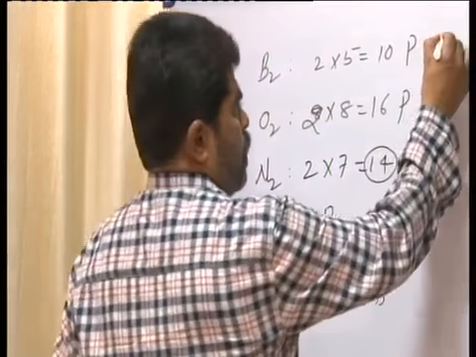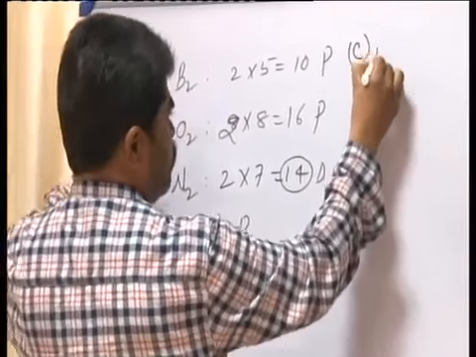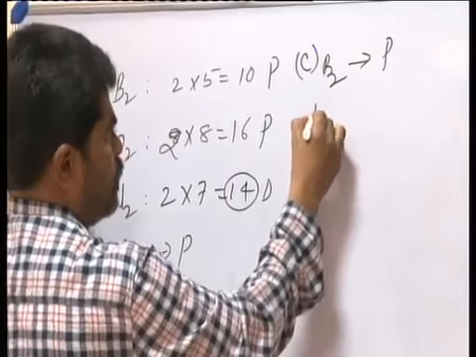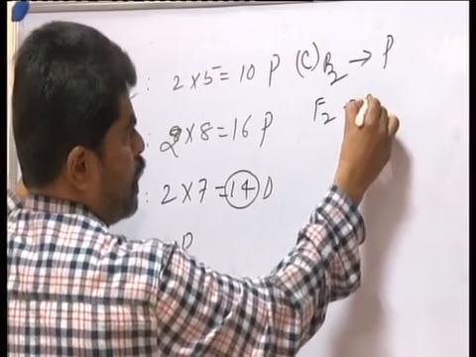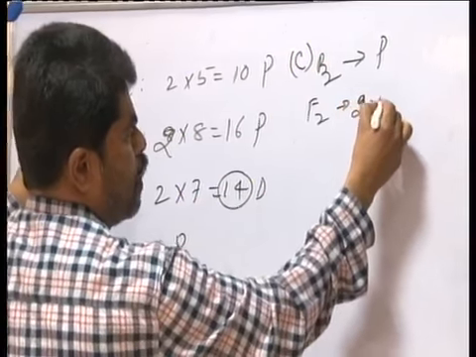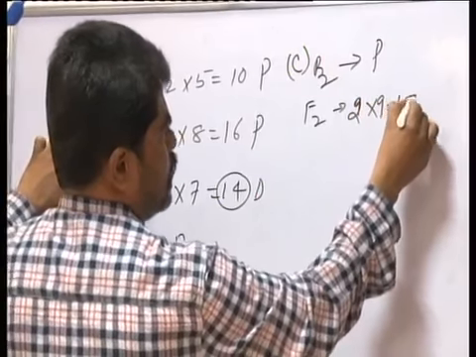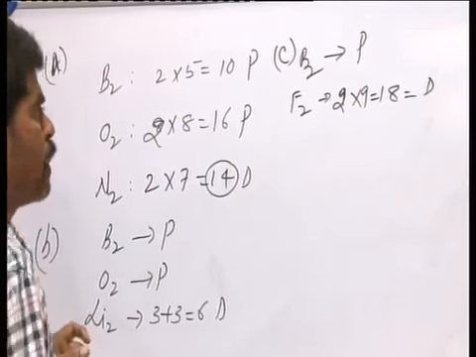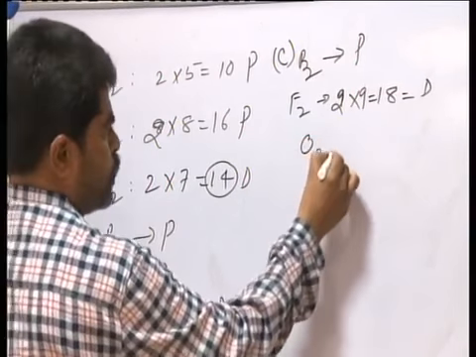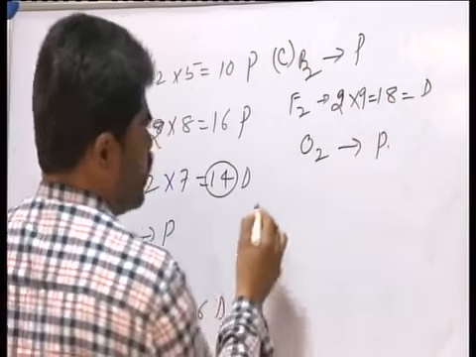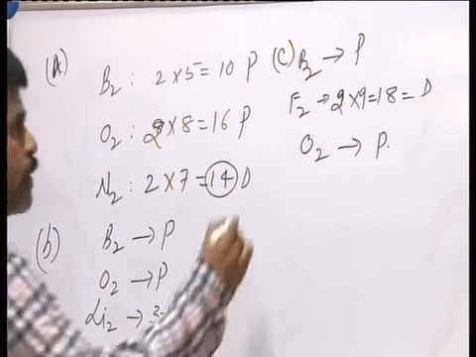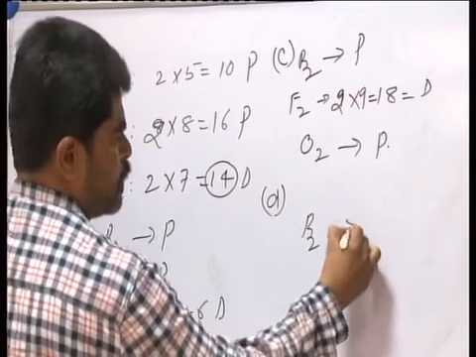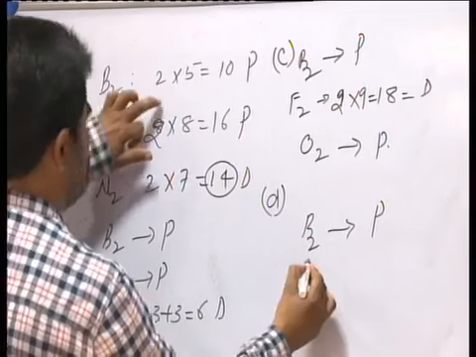Now, option C, again B2 is paramagnetic, F2, you consider F, atomic number of fluorine is 9, so 2 into 9, it is 18, 18 is again diamagnetic. Then oxygen, O2, is paramagnetic, even then that is not the correct option.